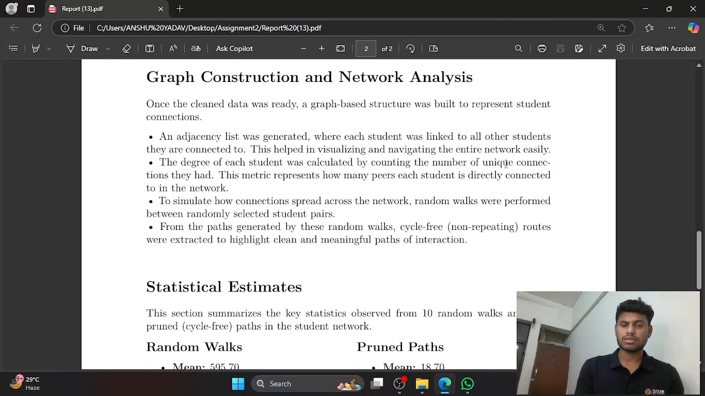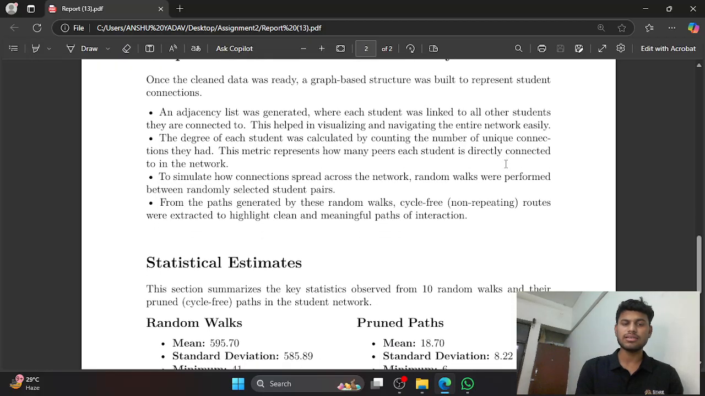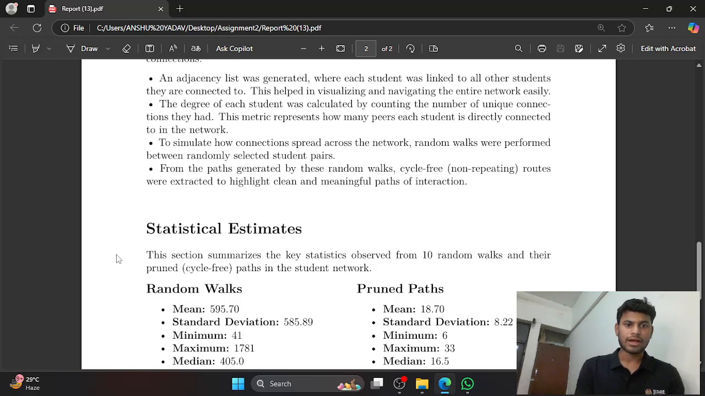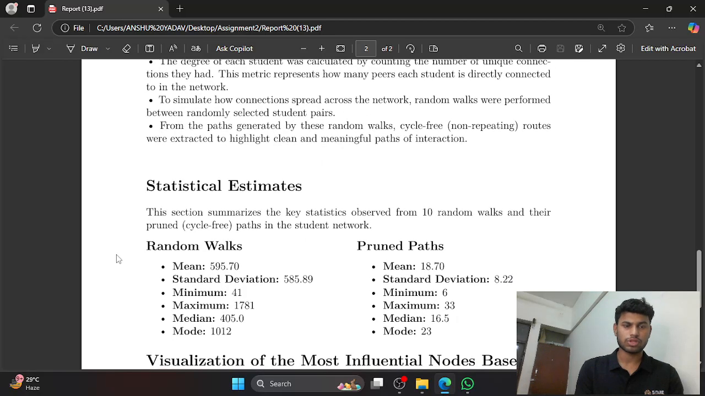The graph-based structure was built to represent student connections. An adjacency list was generated where each student was linked to the other students they are connected to. This helped in visualizing and navigating the entire network easily. The degree of each student was calculated by counting the number of unique connections they had. This metric represents how many peers each student is directly connected to in the network.